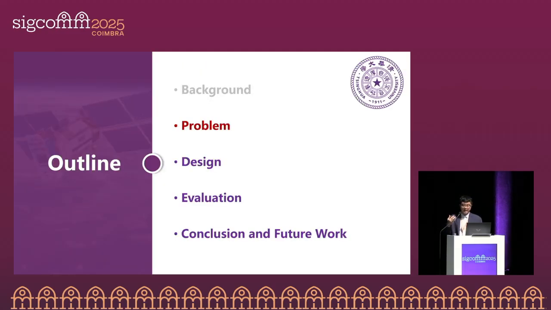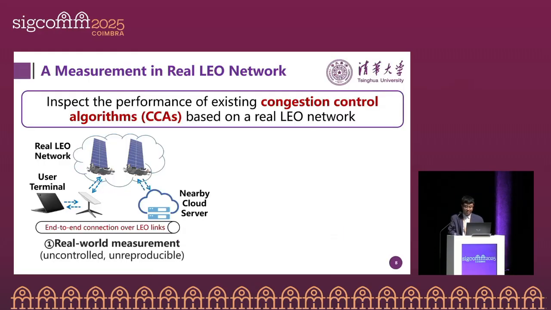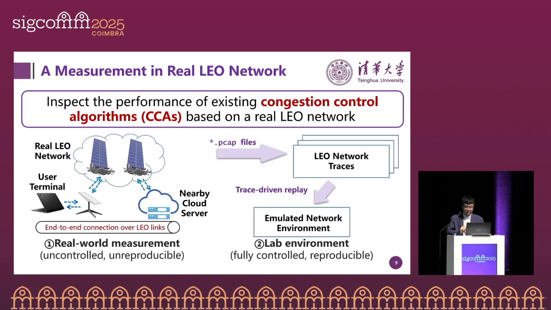To understand such impacts on internet congestion control, we conducted a measurement study in a real LEO network, Starlink. First, we performed experiments in the real satellite environment running different congestion control algorithms, or CCAs, between the satellite terminal and the ground-based cloud server. However, due to the highly dynamic and unpredictable nature of real satellite network environments, it's very difficult to conduct controlled experiments and to reproduce the results.